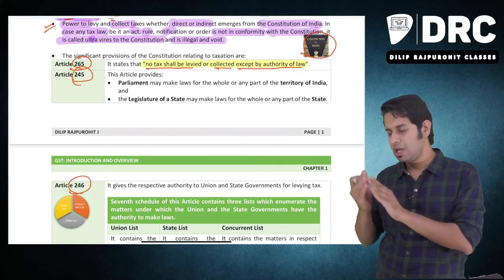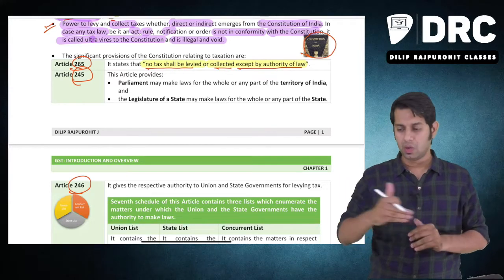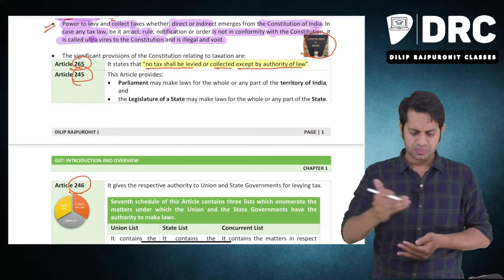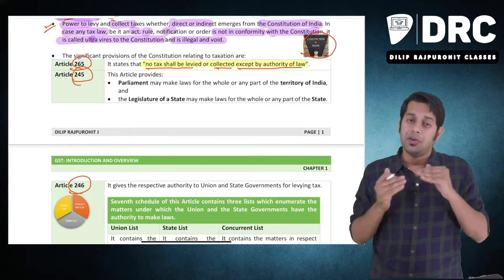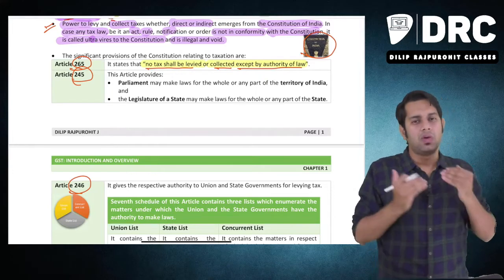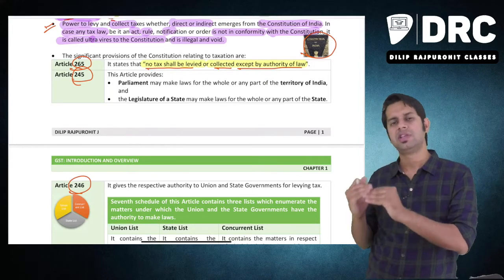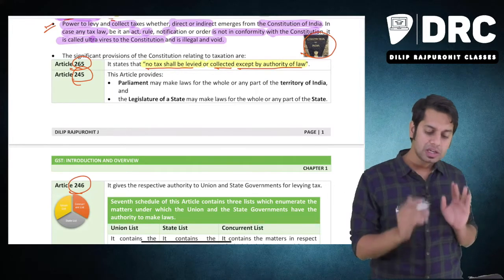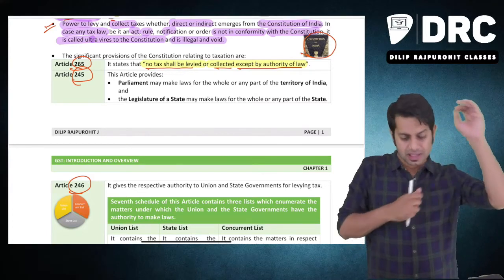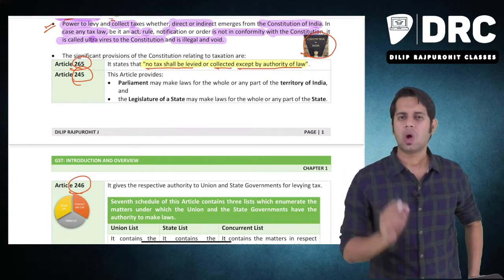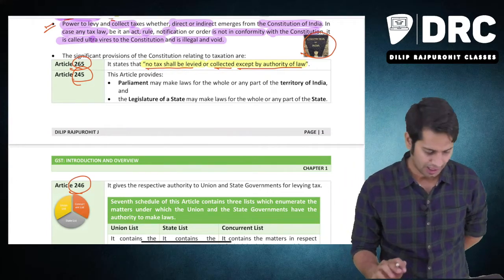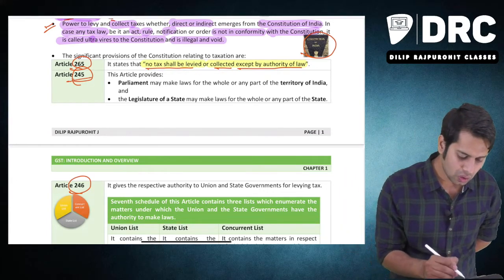For GST law we have, which you are going to study in the course of these videos. For custom duty we have custom law. For excise duty we have excise law. For value added tax or sales tax we have sales tax law, etc. So there should always be an authority. If there is any tax which is collected or levied, then there should be an authority to levy such kind of taxes. Then Article 245.